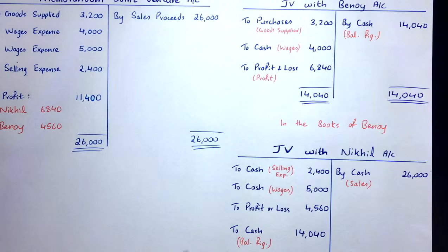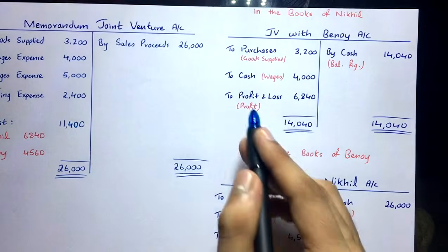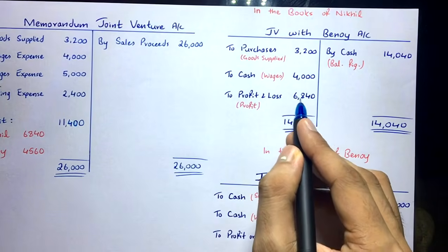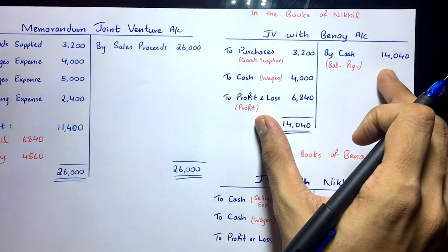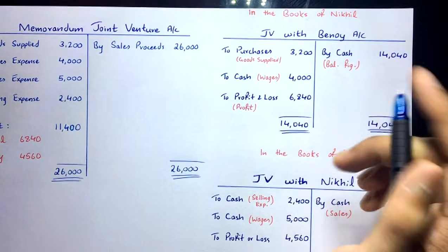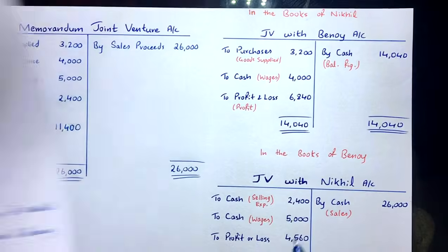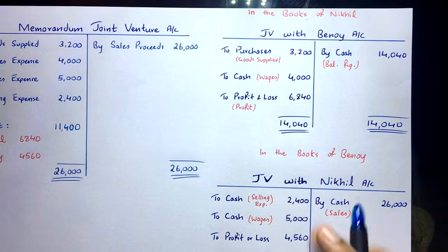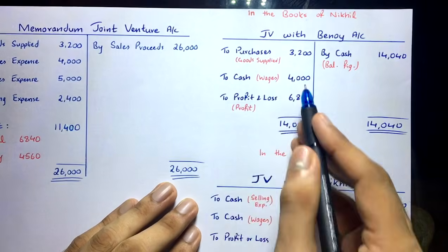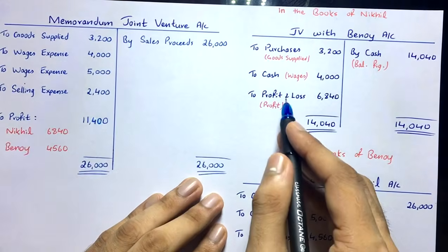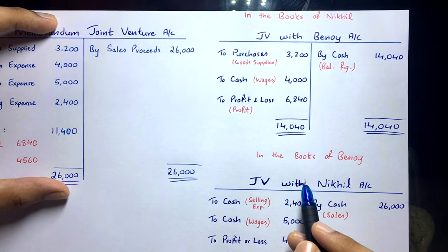So you have to transfer the profit of Nickel to his account here, to profit and loss. It's profit 6,840, and then you have to balance this account. The balancing figure will be the final settlement that has to be done among the co-venturers. In the joint venture with Binoy account, you have taken the purchases, the cash, and then profit also from the memorandum joint venture account first.